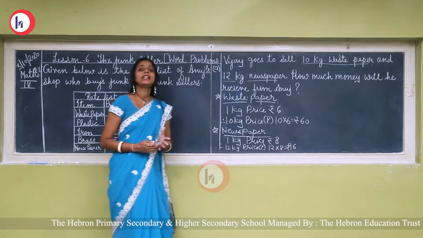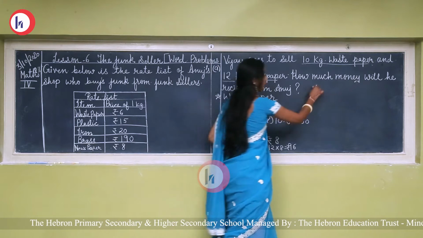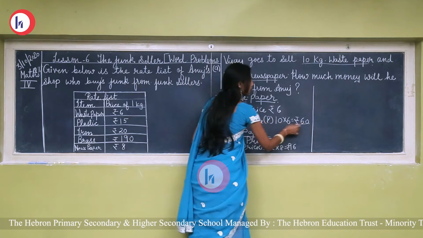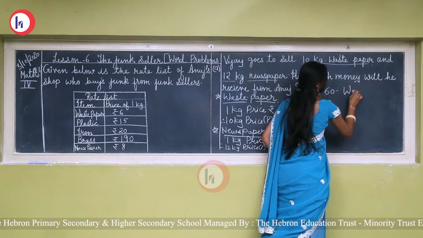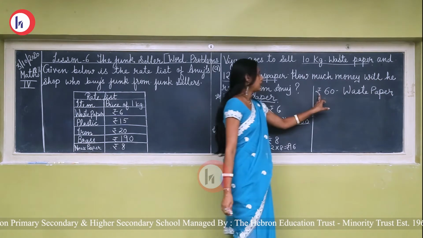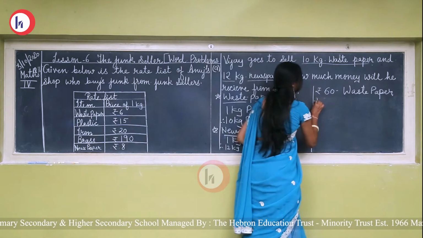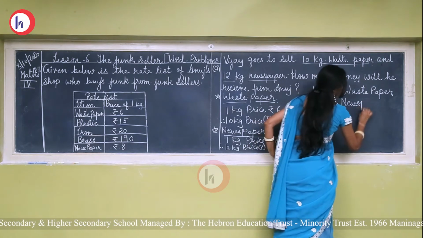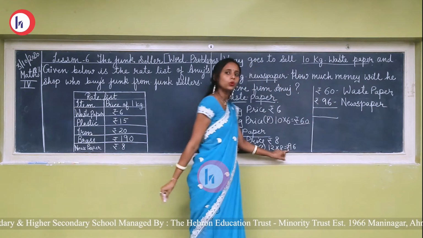Now see how to find out the total amount. This one and this one we have to add. So here see how much amount of waste paper, it is rupees 60. Rupees 60 waste paper. Now see, after waste paper amount we have to write newspaper amount. Okay, rupees 96, newspaper. To find out the total amount, we have to add.